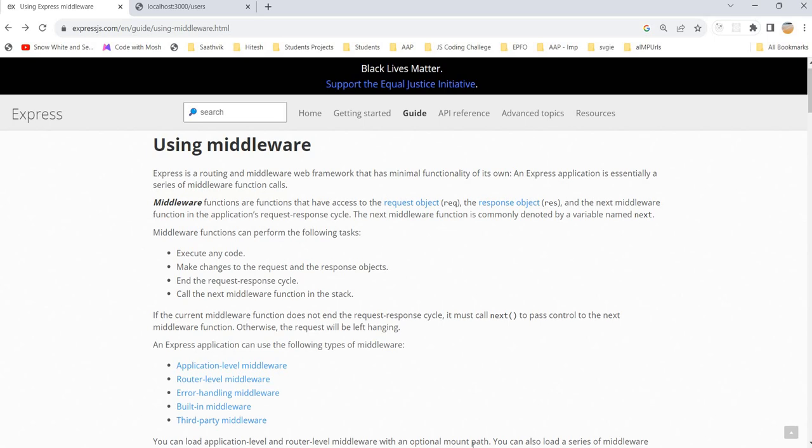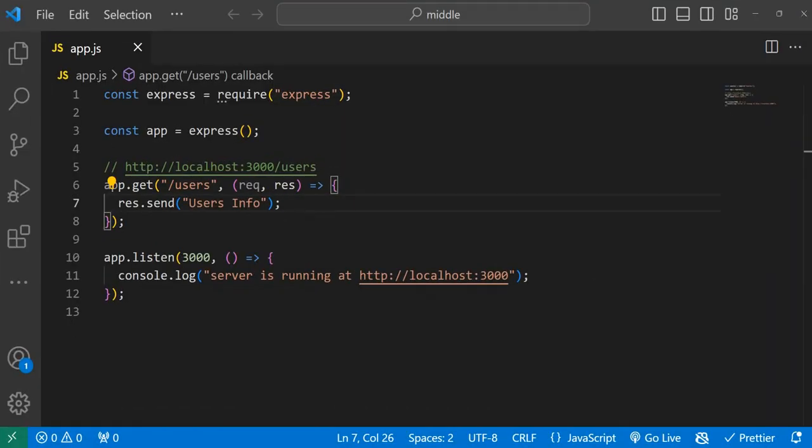Middleware is nothing but a function. A function which has access to request and response, and it can invoke the next middleware function. That's it. Simple.